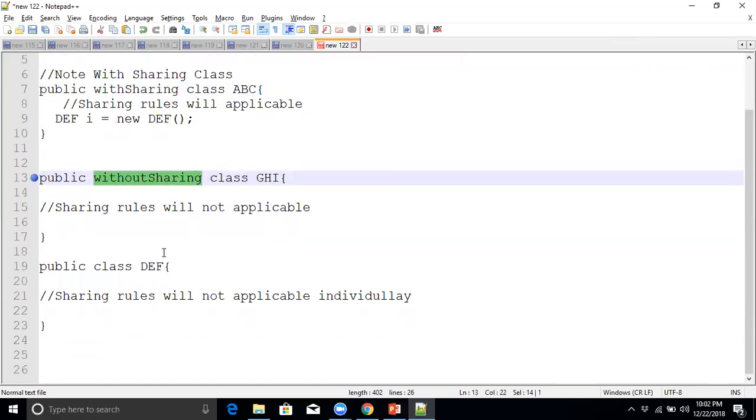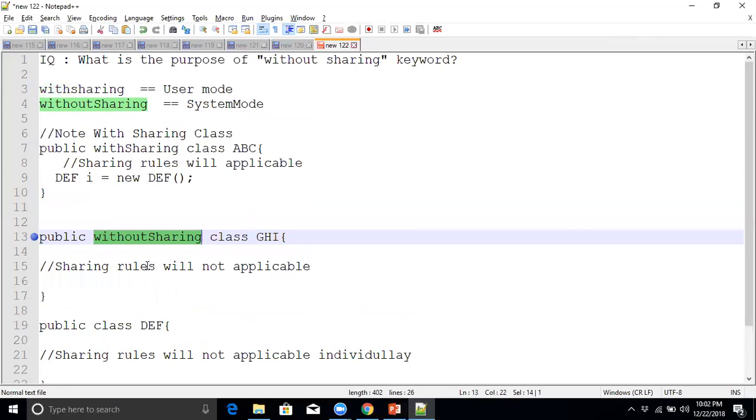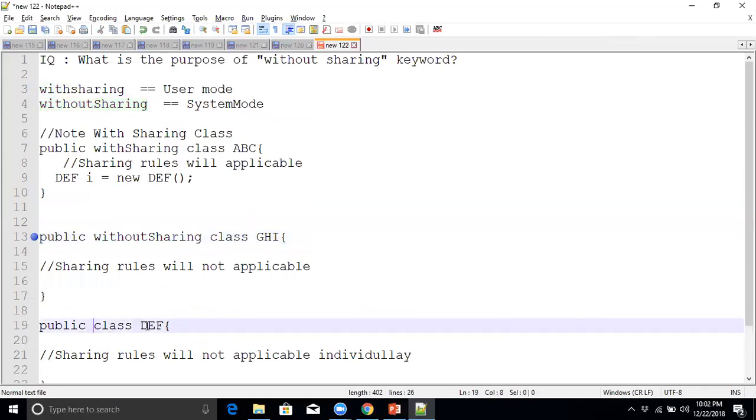One more time I will tell you: if we call this class, which acts like without sharing keyword, in the with sharing class, this class will run in user mode. If we call this GHI class in the with sharing class, this class will run in system mode. So always, based on our requirement, we need to use the without sharing keyword in the class. I hope this will help you and you understood.